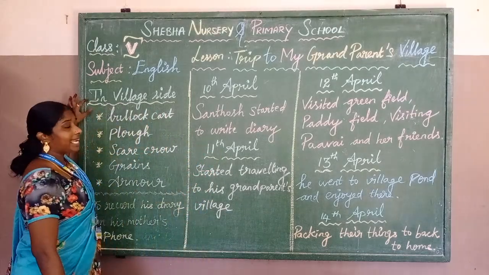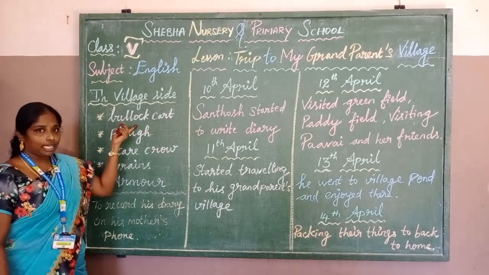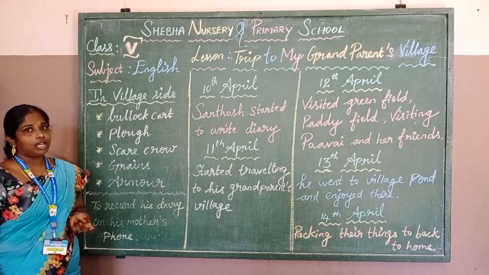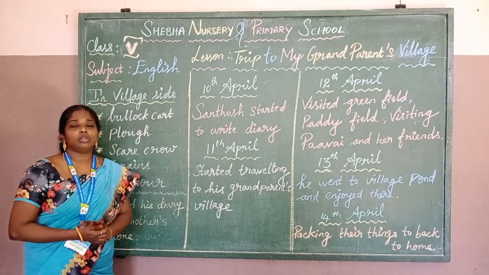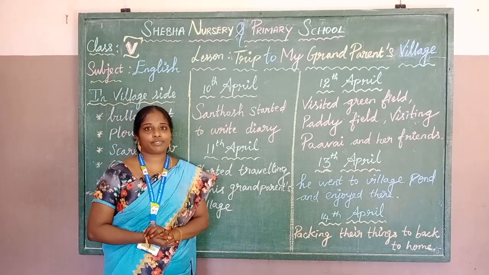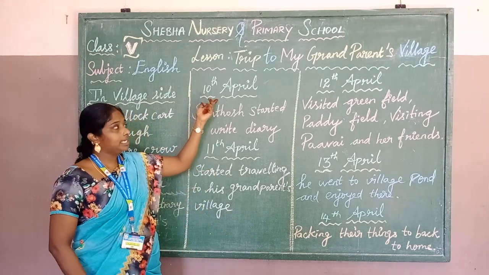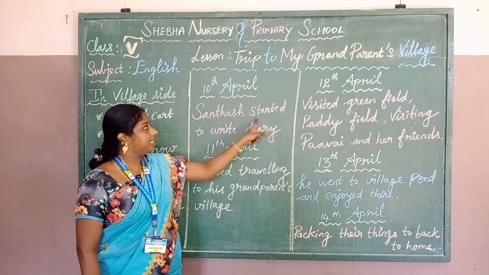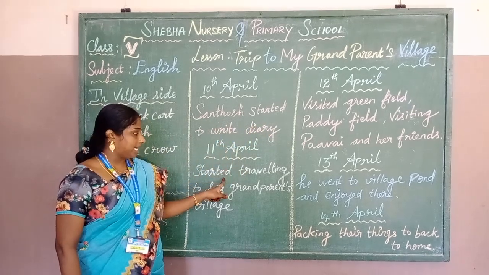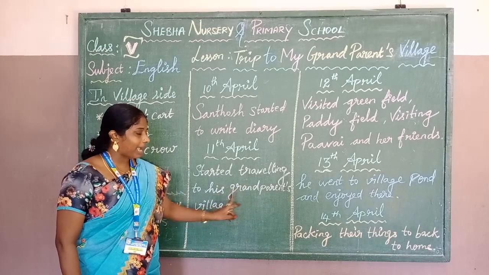In the village, what are the things he saw? Bullock cart, plough, scarecrow, grains, armors. How did Santosh record his diary? By using his mother's phone. On 10th April, Santosh started to write the diary. The next day, 11th April, he started traveling to his grandparents' village.